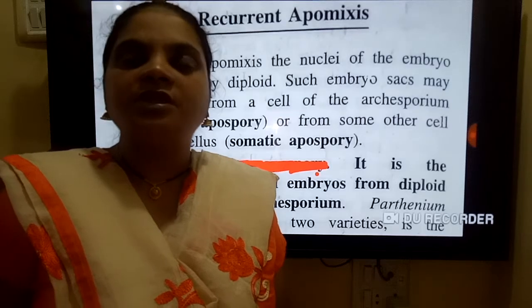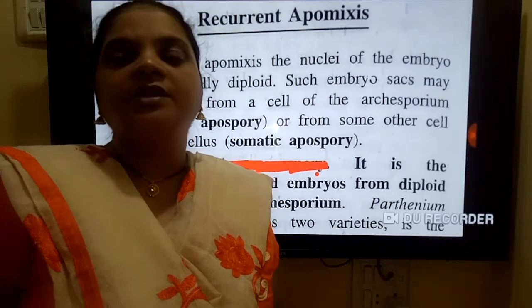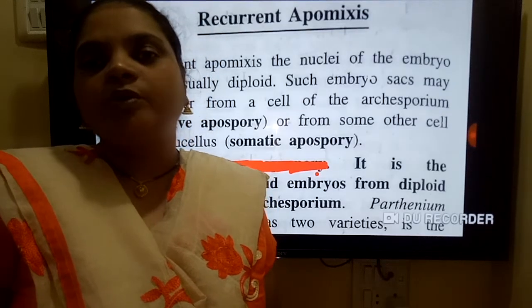So here we completed the first chapter, reproduction in lower and higher plants.